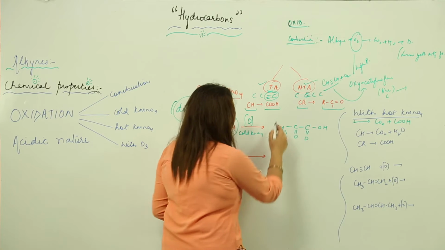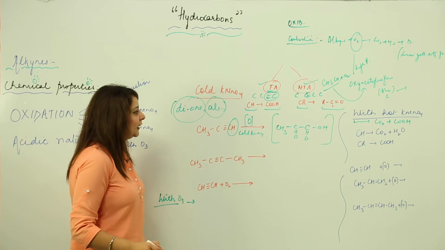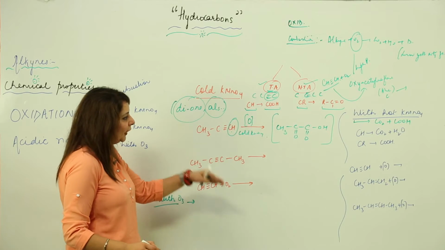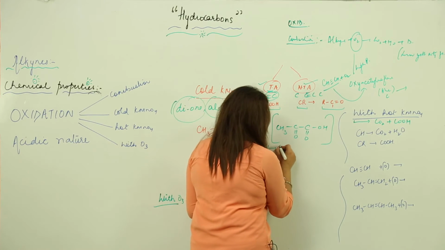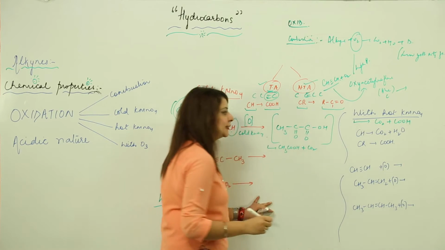So this is my compound, and it finally breaks up into a stable compound, the carboxylic acid, along with carbon dioxide.